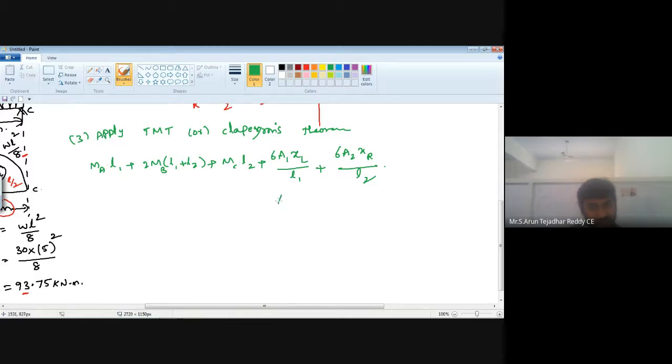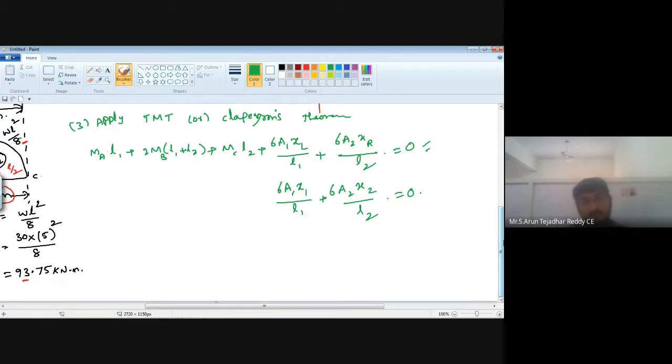In place of XL, we can write it as X1, and in place of XR, we can write it as X2, no problem. You can take any one. And this is your TMT equation, or the equation of Clapeyron's theorem.